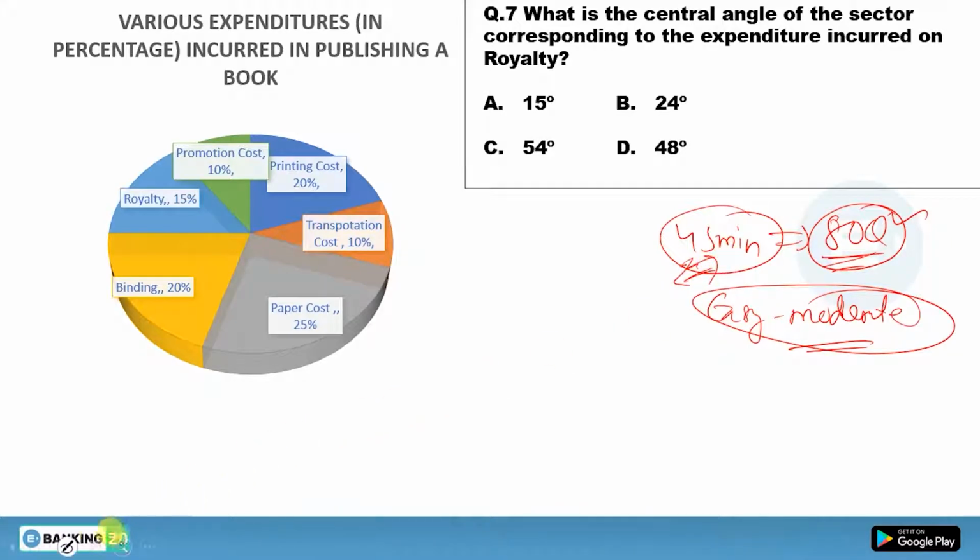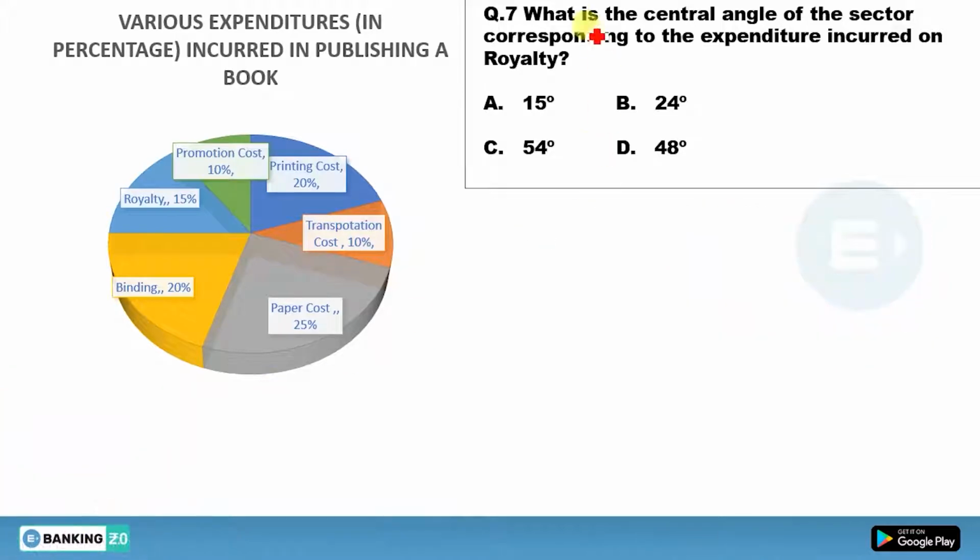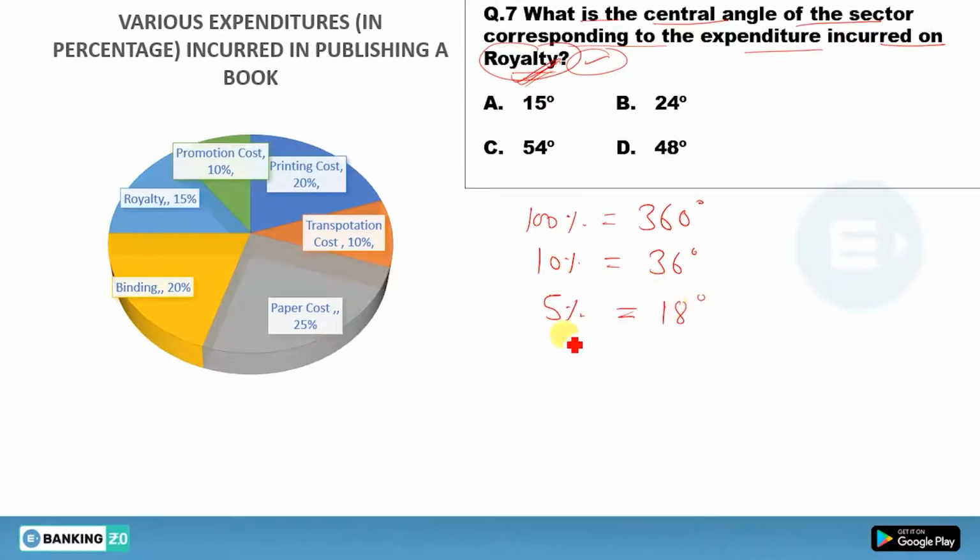Now move to the next question. Question number 7. What is question number 7? He's asking you, what is the central angle of the sector corresponding to expenditure incurred on royalty? What is the central angle for royalty? Clearly you have done already that 100% is equal to 360 degrees. So what will be 10%? We'll say 10% will be 36 degrees, because 10 will cancel out 10. So what will be 5%? 5% is half of this 10%, so we'll say this will be 18 degrees.